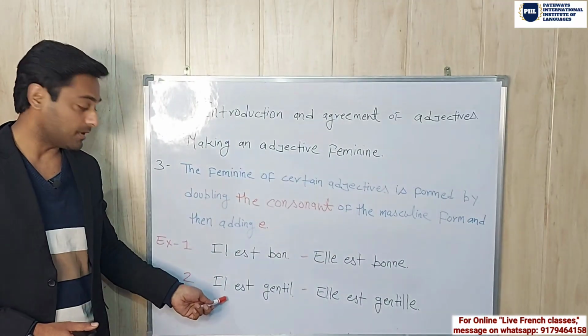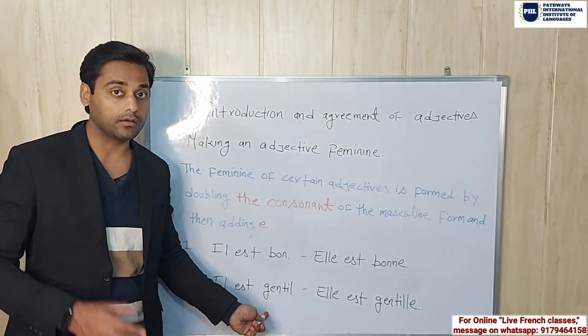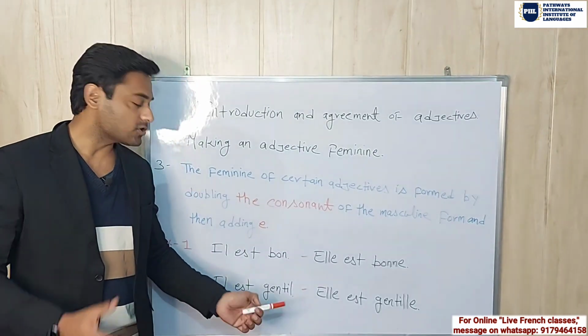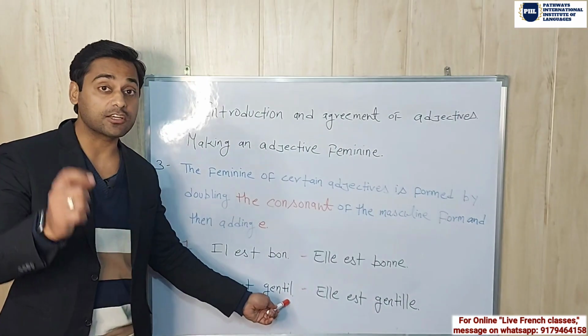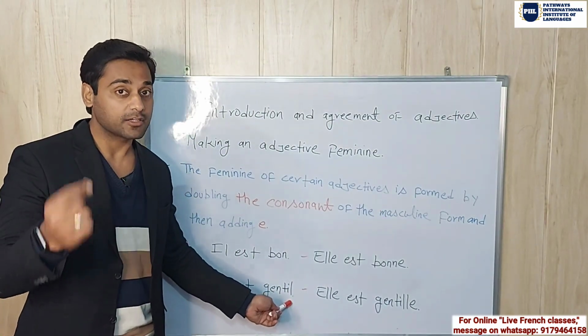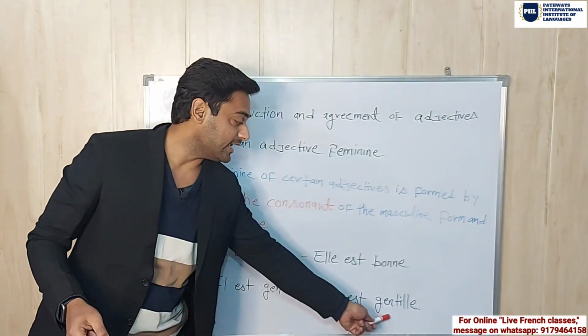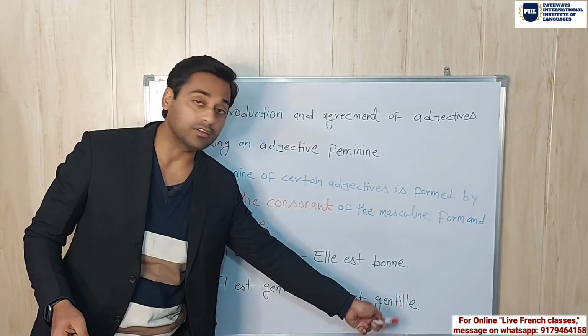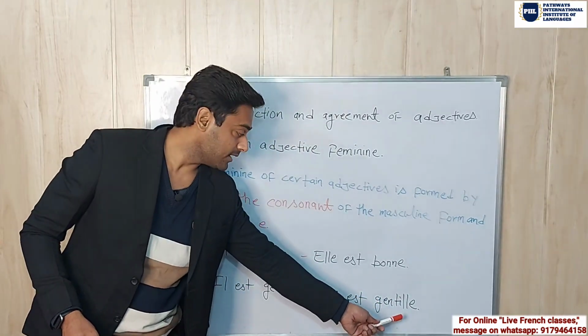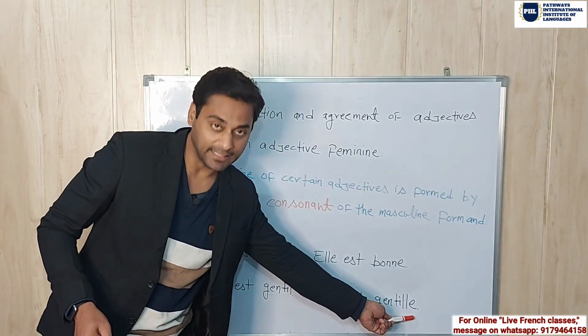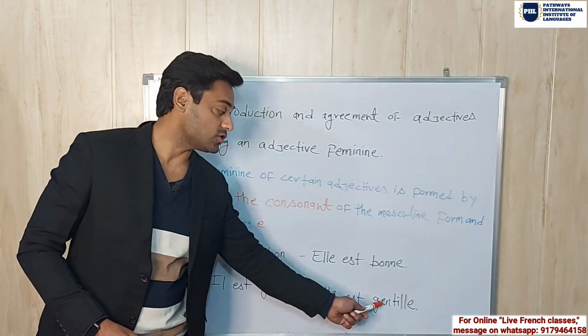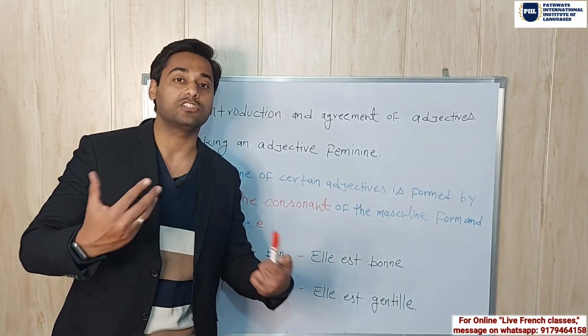Now another example. Il est gentil. Il est gentil means he is kind or he is nice. Again, L is a consonant here. So elle est gentille. What we have done here? Again, we have doubled the L and we have also added E. So elle est gentille. She is kind or she is nice.